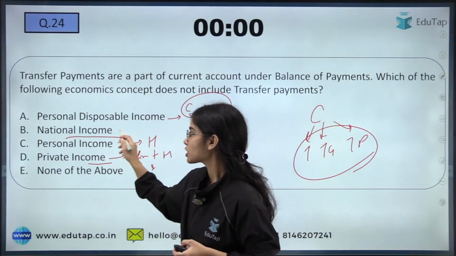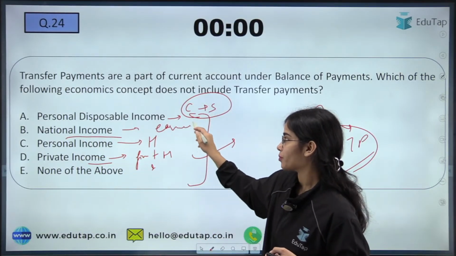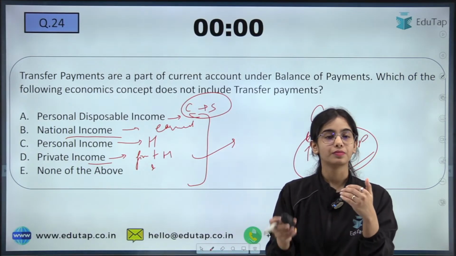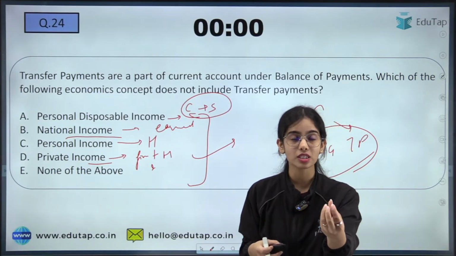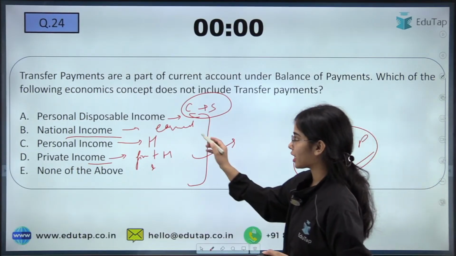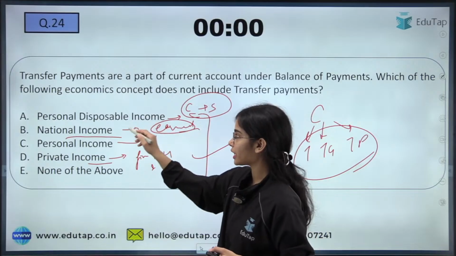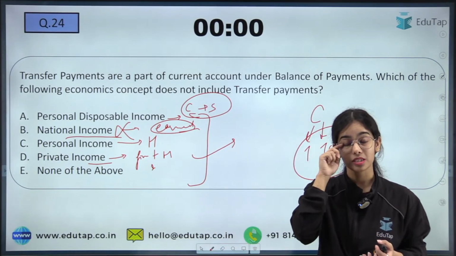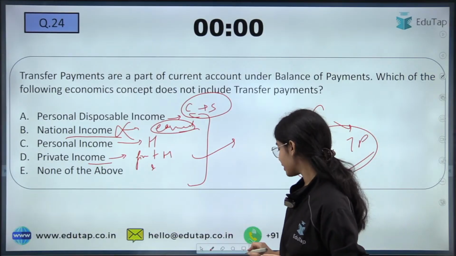Now national income is known as earned income. When you are providing your services, then you can get the income, that is national income. So this earned income, the national income, does not include the transfer payments, because transfer payments are unilateral in nature.